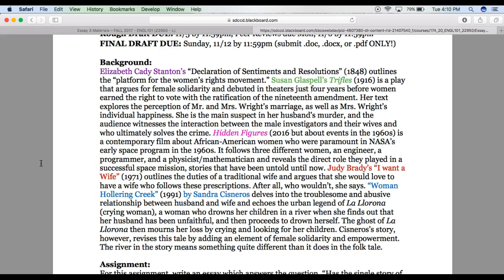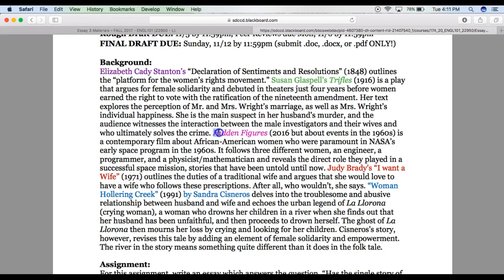Woman Hollering Creek by Sandra Cisneros delves into the troublesome and abusive relationship between husband and wife and echoes the urban legend of La Llorona, the crying woman, a woman who drowns her children in a river when she finds out that her husband has been unfaithful, and then proceeds to drown herself. The ghost of La Llorona then mourns her loss by crying and looking for her children. Cisneros' story, however, revises this tale by adding an element of female solidarity and empowerment. The river in the story means something quite different than it does in the folktale. Okay, so that is the context of all 5 of our unit's readings.